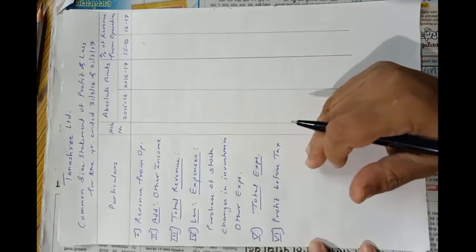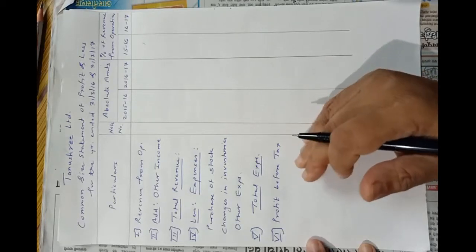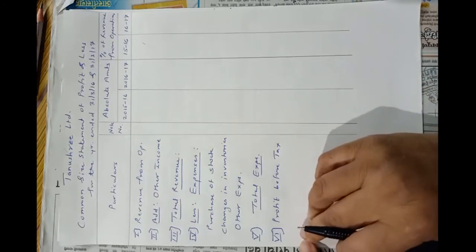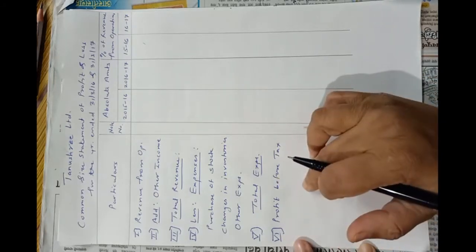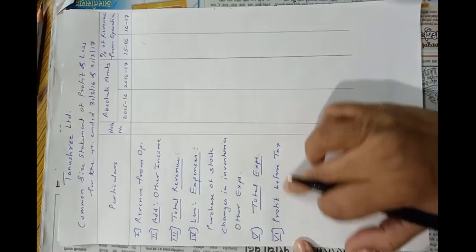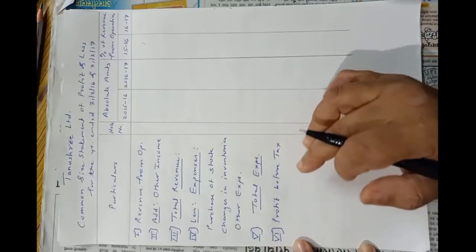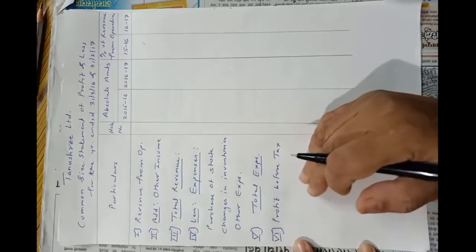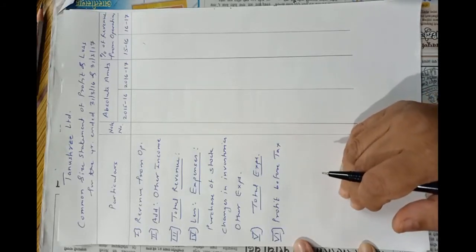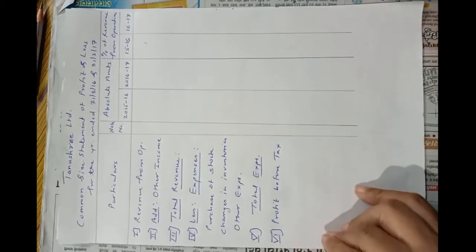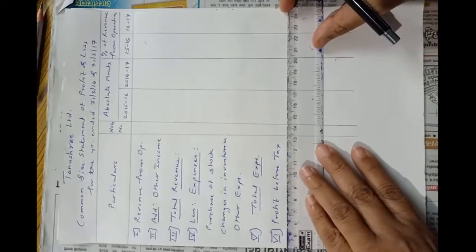Just like comparative statement, after this, if tax rate is given, we will deduct less tax from this, and tax will be calculated on figures of profit before tax in given percentage, and then we will deduct tax and then we will get profit after tax. Okay. But in this problem also tax rate is not given. So this is the end of our statement.